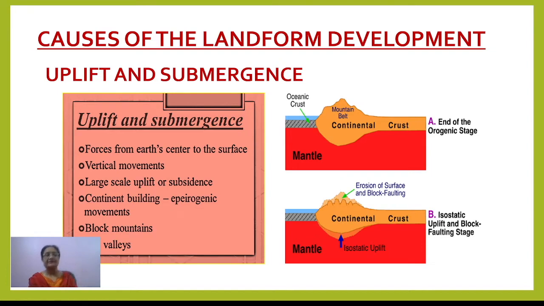So it can be the result of upliftment and submergence also. When it results in the formation of a mountain and valley, it is called orogenic. But when it results in the formation of continents and ocean bodies, that is called continent building movement. I hope this is clear to you.